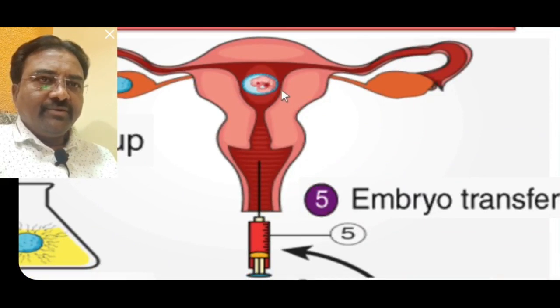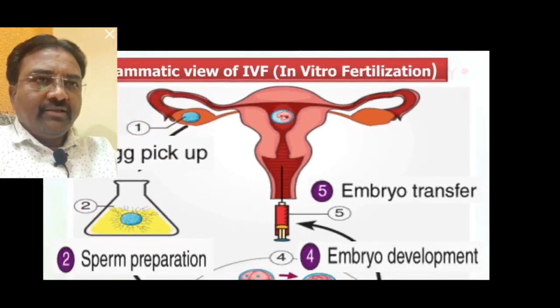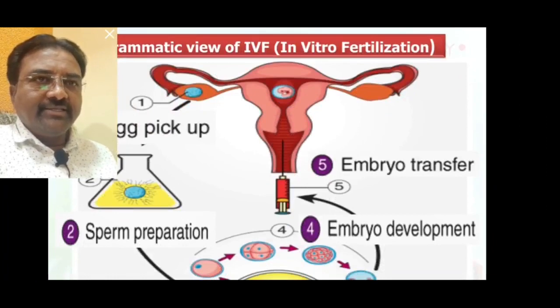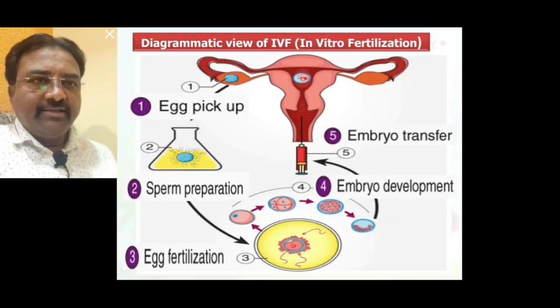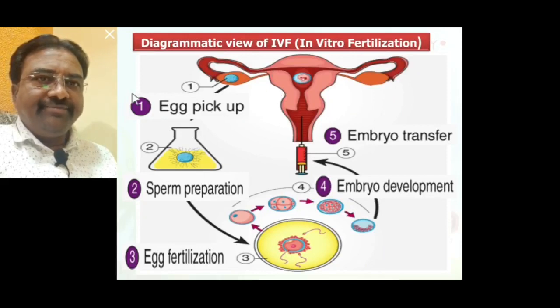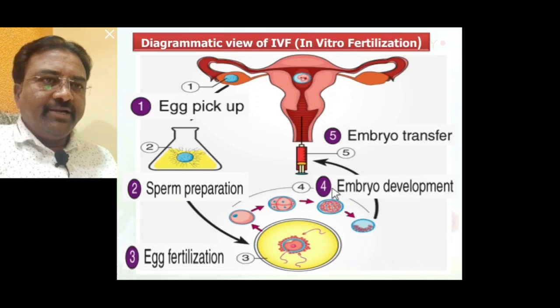So the in vitro fertilization technique involves egg pickup from the ovary, sperm preparation, egg fertilization, embryo development, and embryo transfer into the uterus of the female reproductive system.